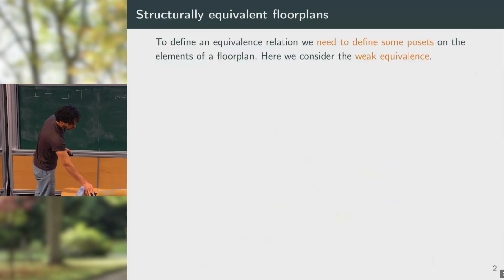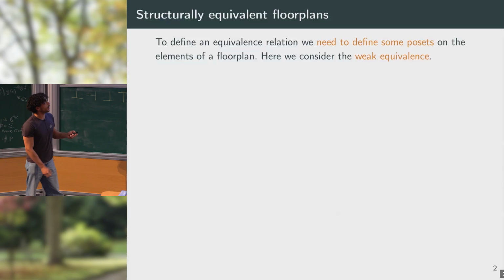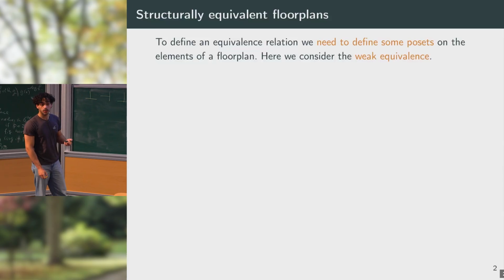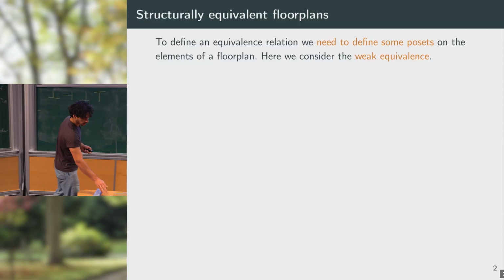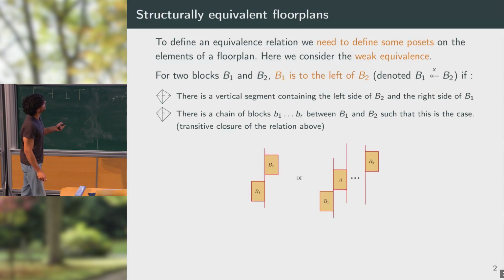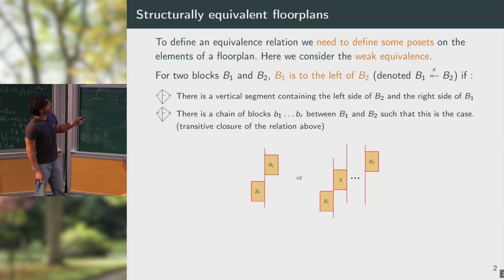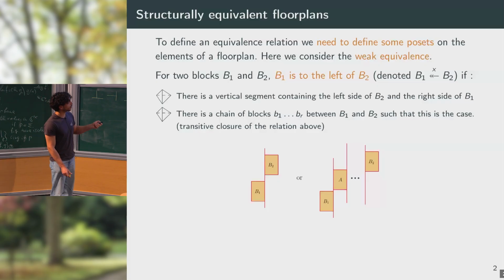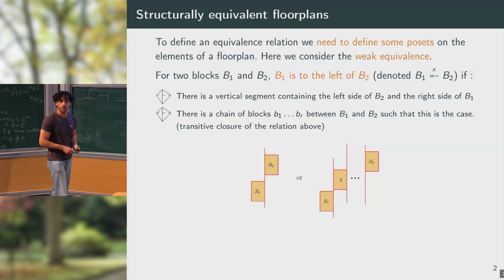More formally, to define this equivalence relation, we will define posets of the elements of a floor plan. In this case, we consider the so-called weak equivalence, which is obtained by considering posets of the blocks. For two blocks B1 and B2, we say that B1 is to the left of B2 if we have either a vertical segment that contains the left side of B2 and the right side of B1, or there is a chain of blocks, such that this is the case two by two for the blocks.